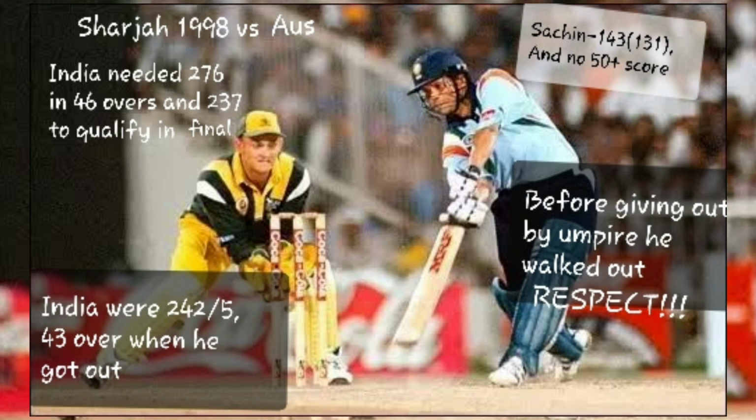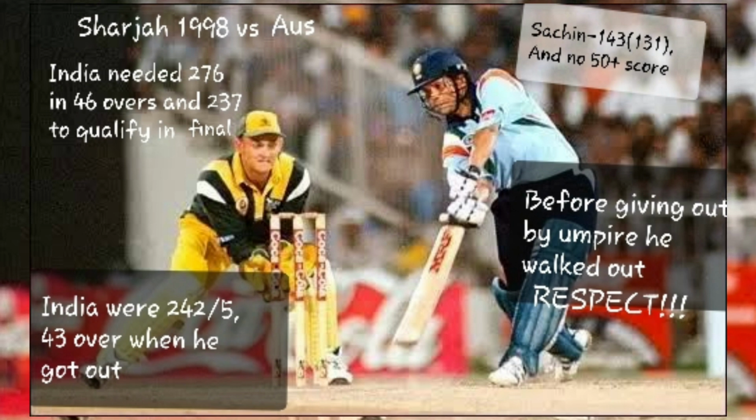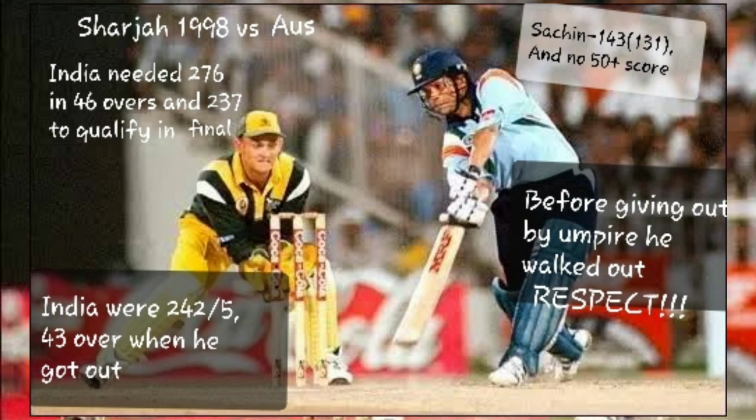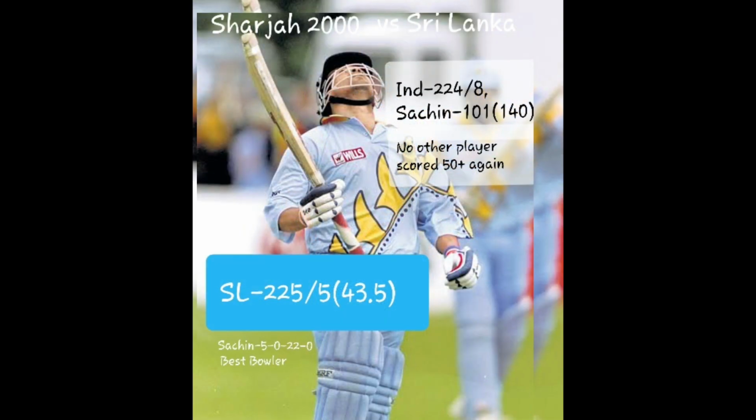And Sachin was trying to win that match, but he got out at 242. But later on, we required 30 runs in 3 overs, which India couldn't make. And also, the umpire was not able to find out if Sachin was out, but Sachin left the crease when he found out that he was out. So he deserved respect.